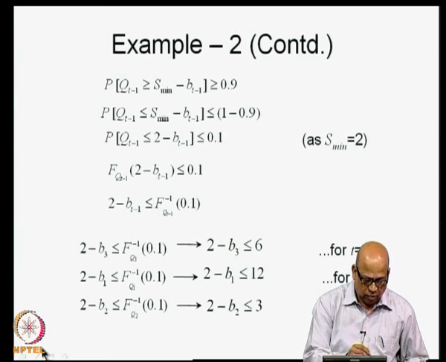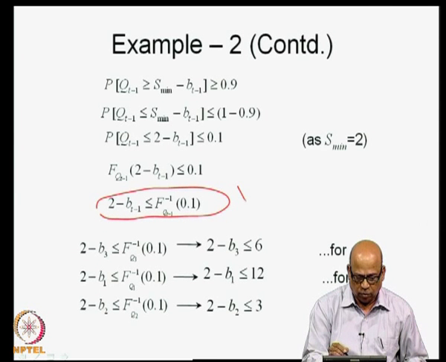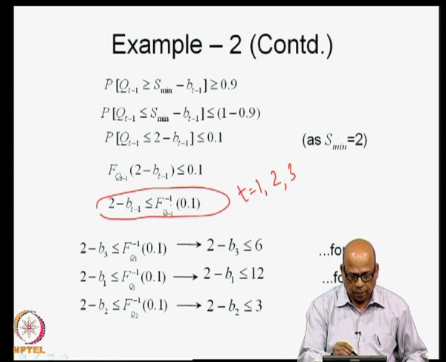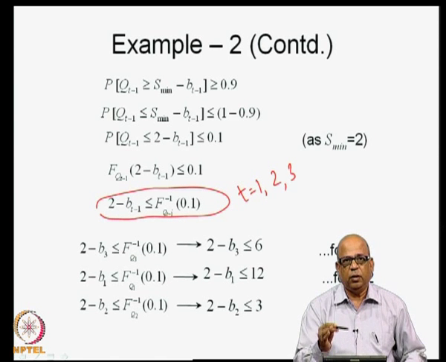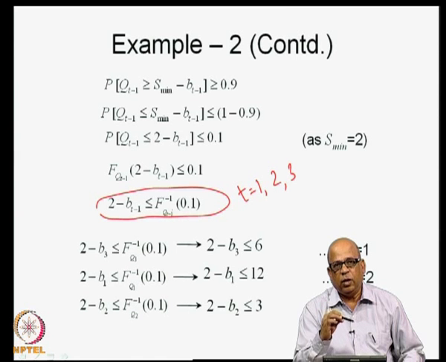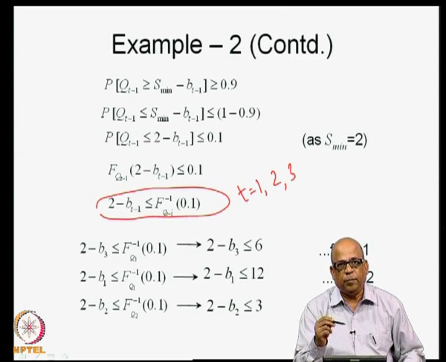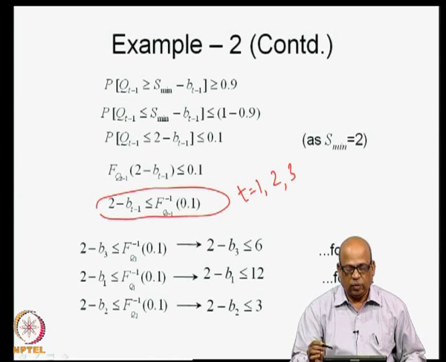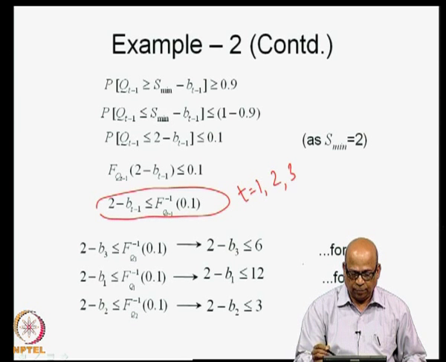Now, this particular deterministic equivalent I have to write for t equal to 1, 2 and 3. So, when I write for t equal to 1, Q_{t-1} will be 3, because there are 3 time periods. So, t minus 1 refers to 3, and we go to time period 3 and pick up that particular value associated with F_{Q_t} inverse of 0.1.